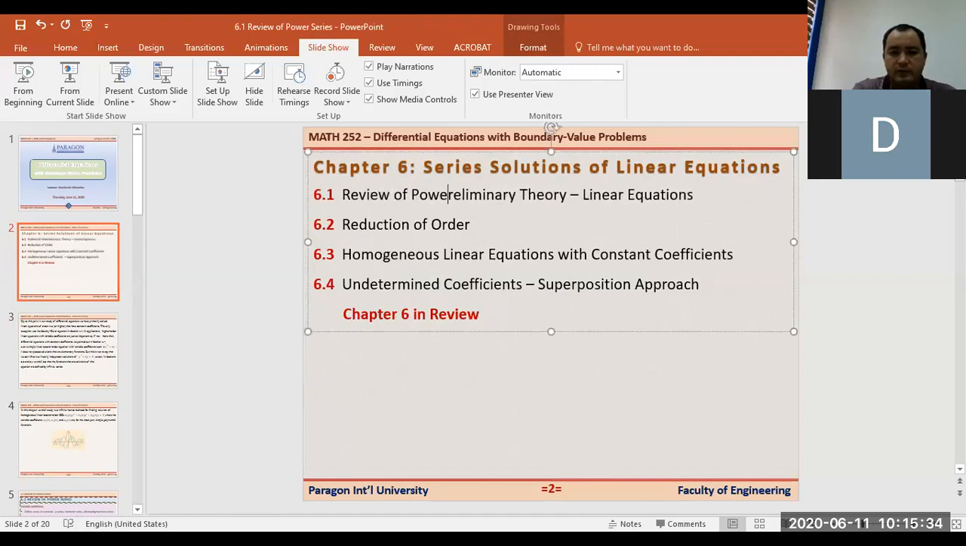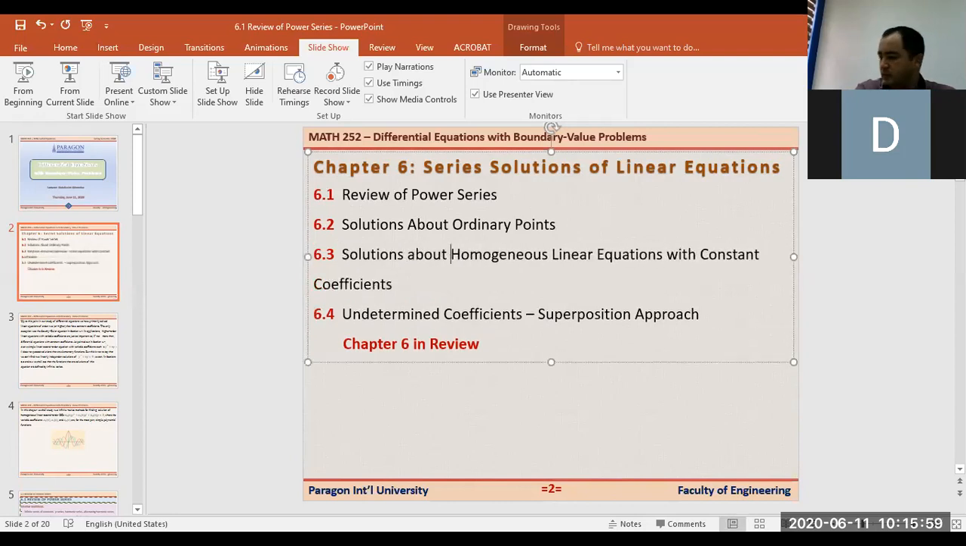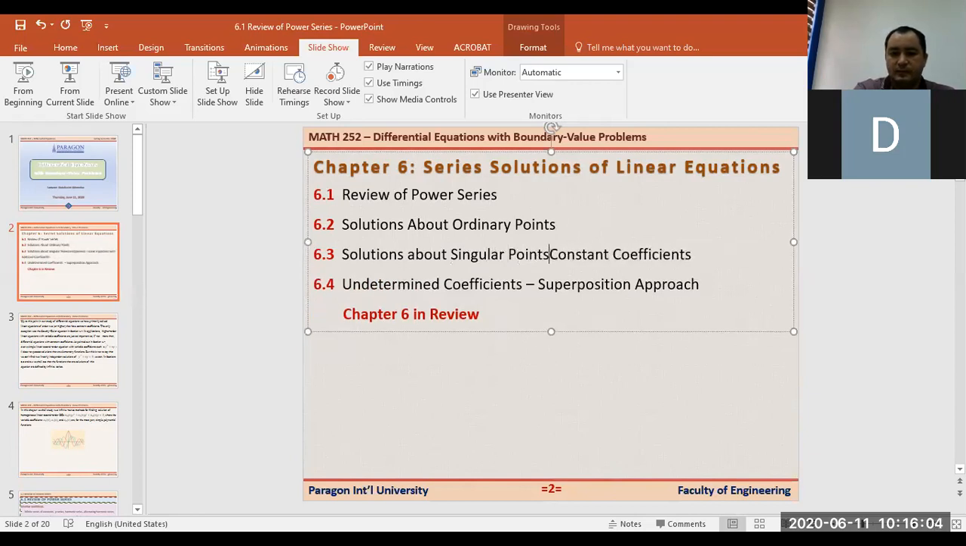Review of power series. That is the first thing we are going to talk about in this chapter. The second one is solutions about ordinary points. And the third one is solutions about singular points. And the special functions.